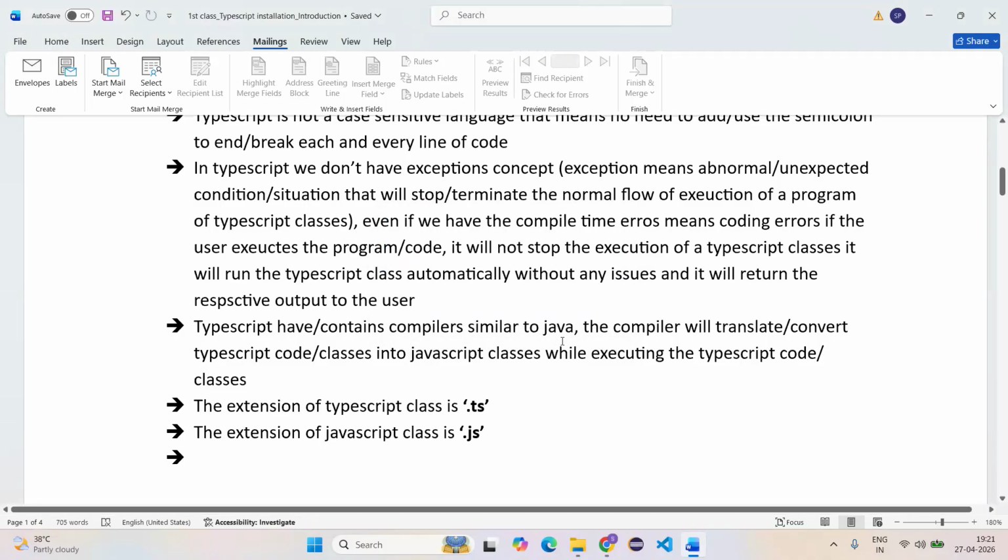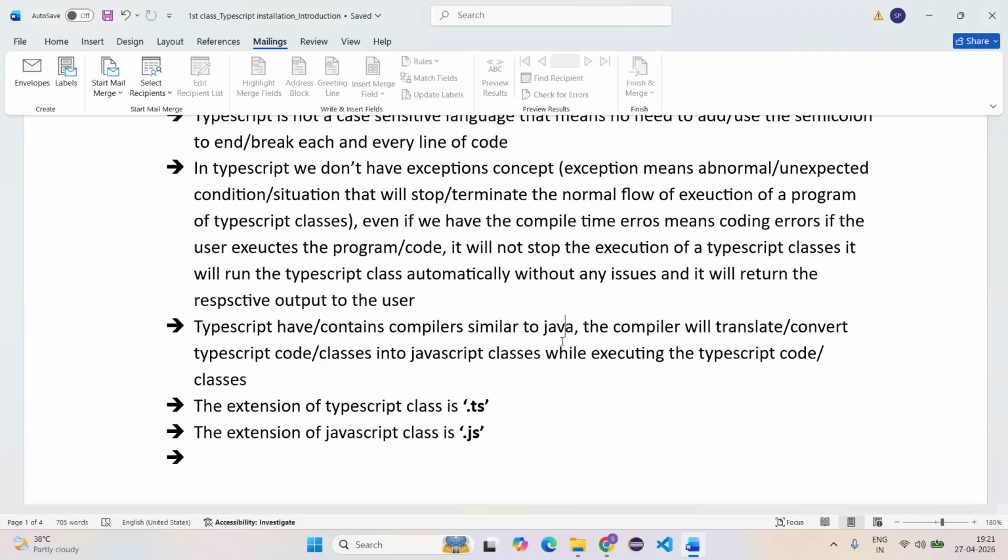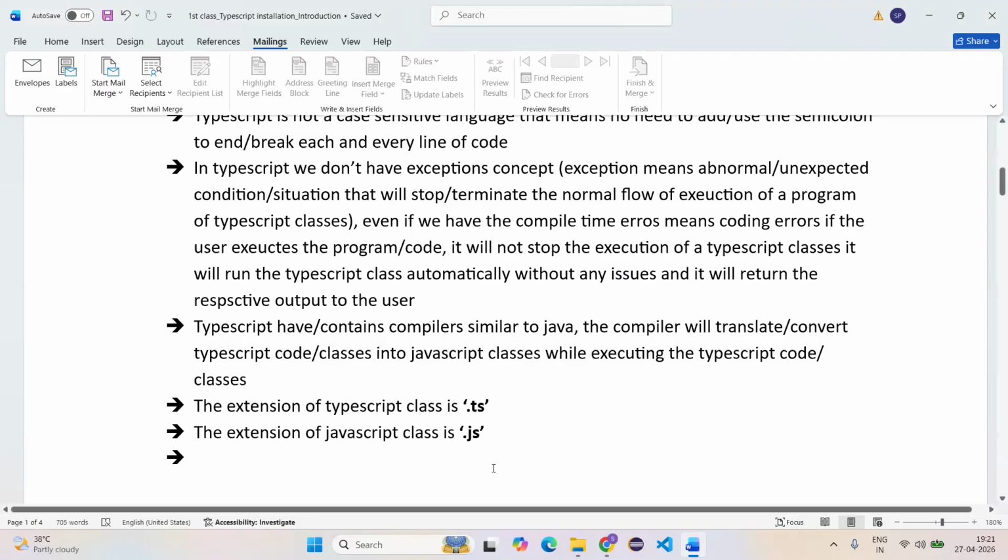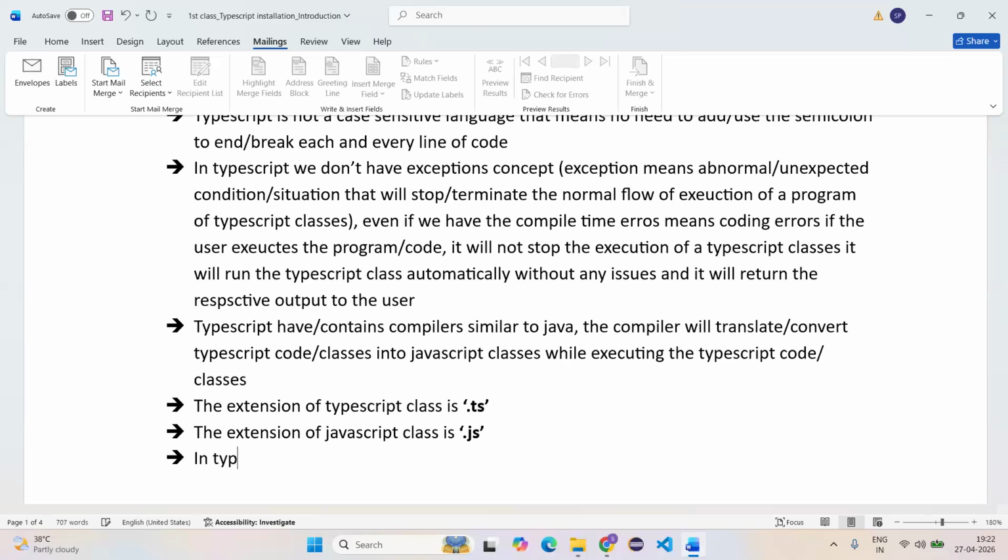And one more thing is these compilers. If we execute the TypeScript class, the compiler will convert the TypeScript class into JavaScript and it will execute in the backend. Am I audible, everyone? Yes, ma'am. Now I'm going to add one more very important point in TypeScript.